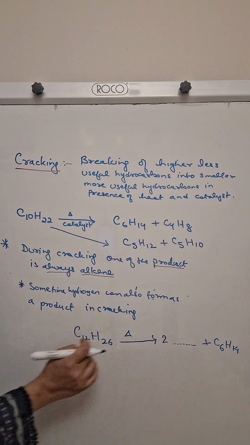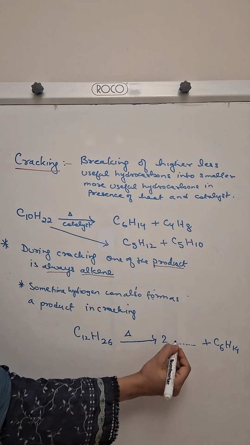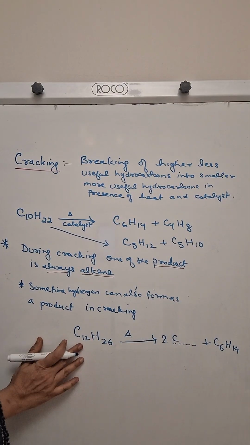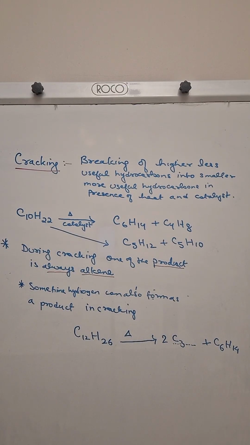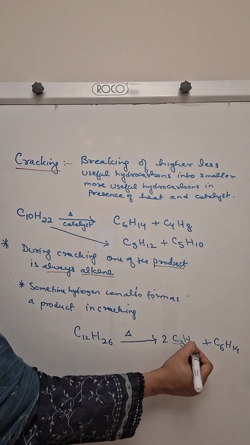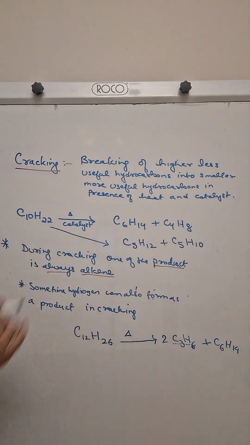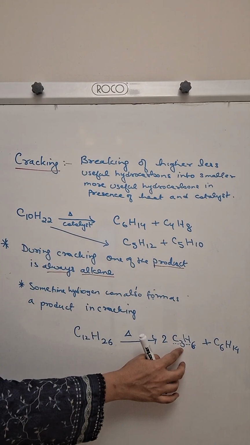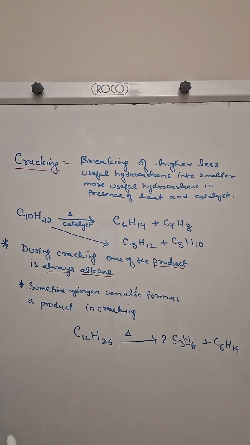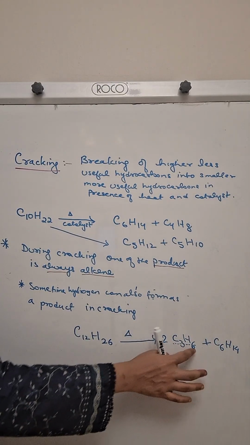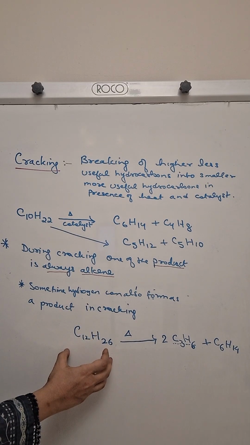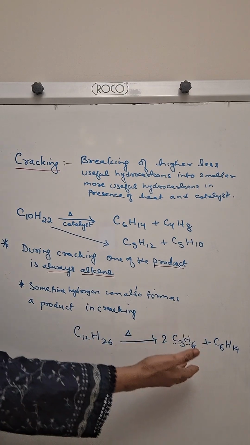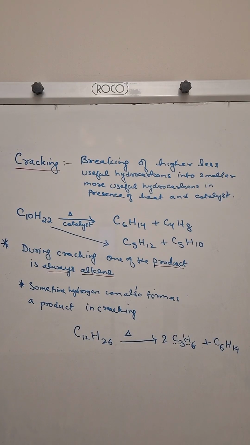So what we will do is, out of 12 carbon, 6 carbon is already used. So we have only 6 carbon left. So this is C3, 3 twos are 6. Okay. Now hydrogen will be this. So the answer will be C3 and H6. Now let us see. 2 3s are 6 plus 6, 12 carbon. So carbon is balanced. Hydrogen: 2 6s are 12 plus 14, 26. So hydrogen is also balanced. Okay. So in this way they can ask you the question. They will give you the heavier hydrocarbon and they will give you one of the alkane or alkene, and they can ask you the next product.